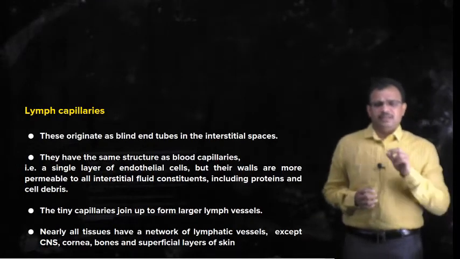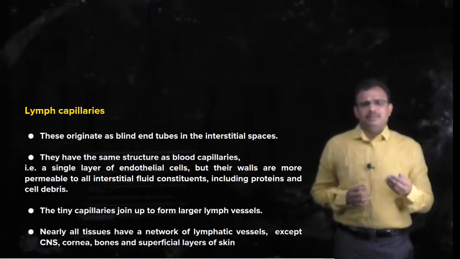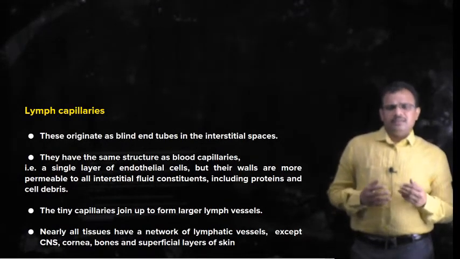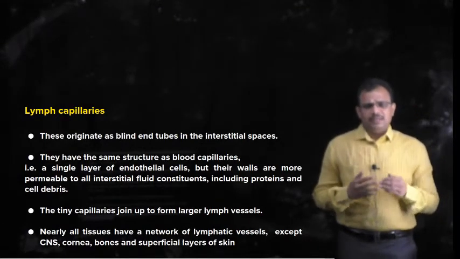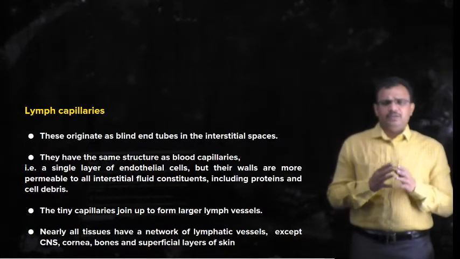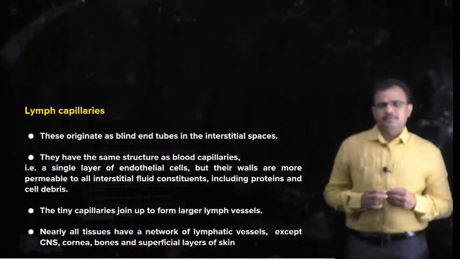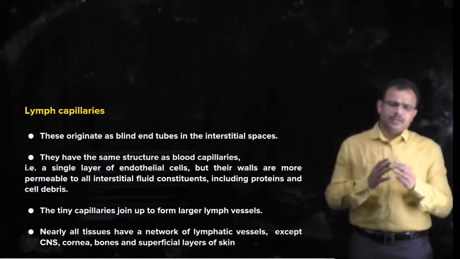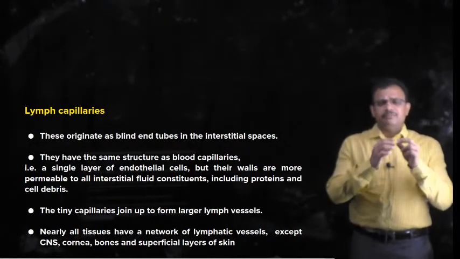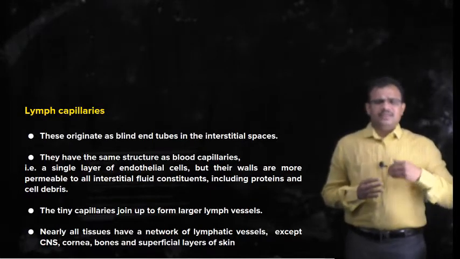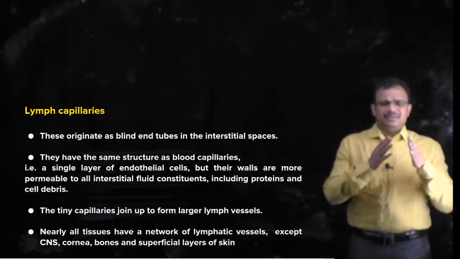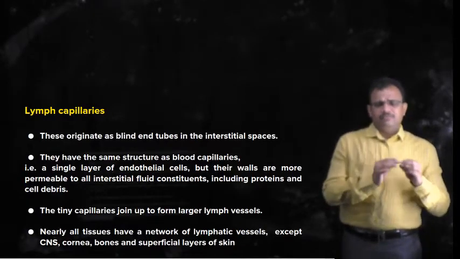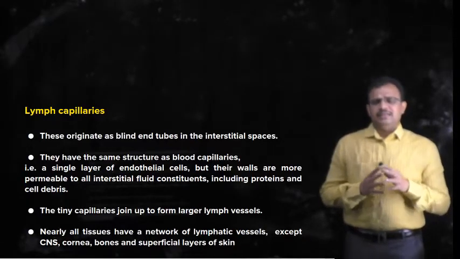Hence their walls are more permeable than that of other blood capillaries, and these tiny lymph capillaries once again unite to form larger lymph vessels, and they once again unite to form larger ducts. So: lymph capillaries, lymph vessels and lymphatic ducts.